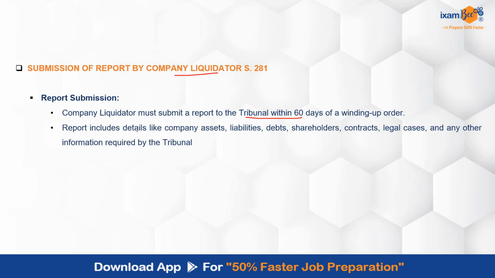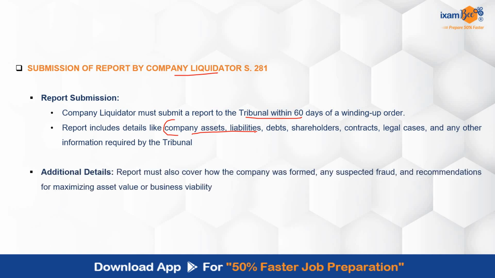That particular report will include certain important aspects like the company's assets, liabilities, debts, etc. All the information or any other information required by the tribunal will be detailed in that report. And there might be certain additional details required, so that will also be covered in the report. For example, how the company was formed, or if there was any suspected fraud, and any recommendations with respect to maximizing the asset value, business viability and so on, can be included as additional details.